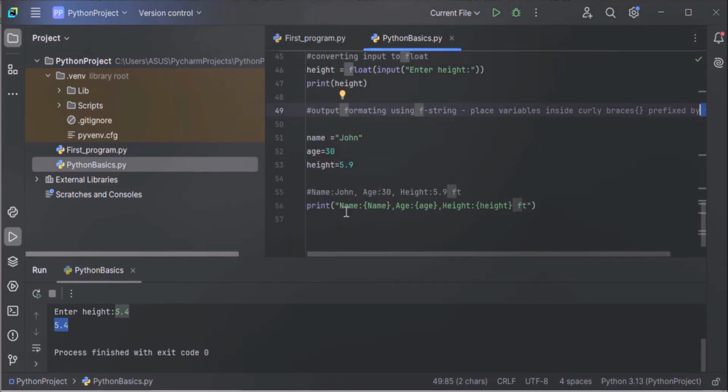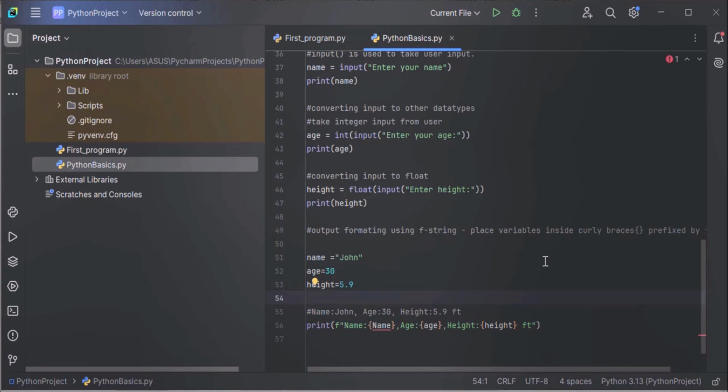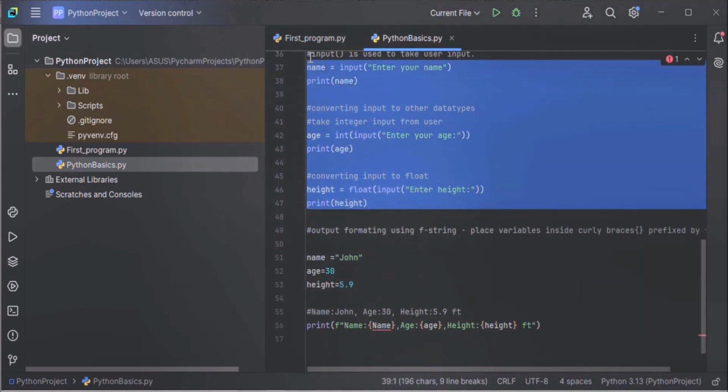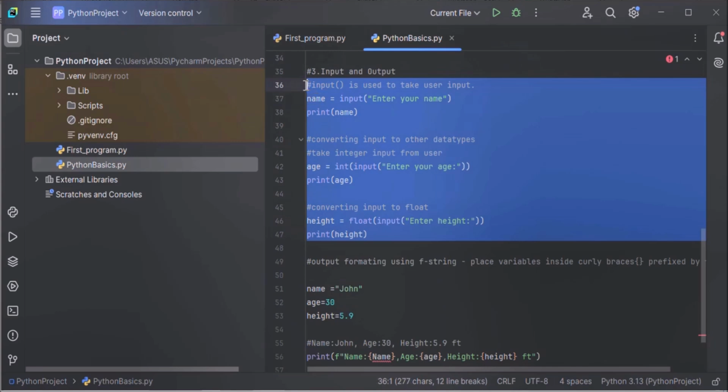So you have to remember two things. Place variables inside curly braces and prefix it by f. So let's prefix it by f. You have to write f at the beginning. Prefix it by f. That's it. Now let's execute it and see the output. But before executing the code, let me comment the input section so that our output is neat. So let me comment this code.